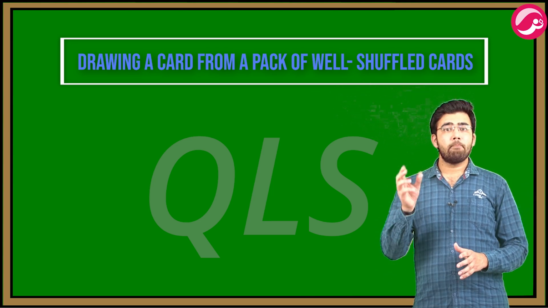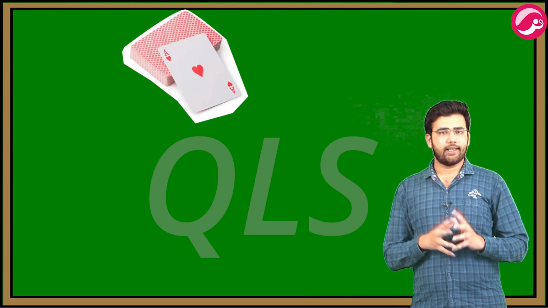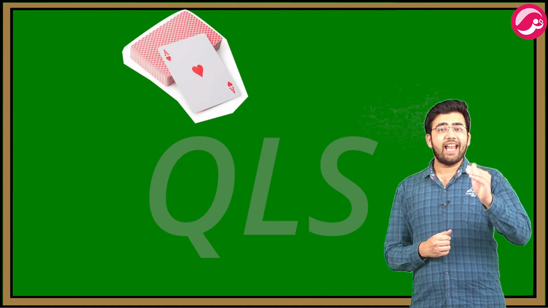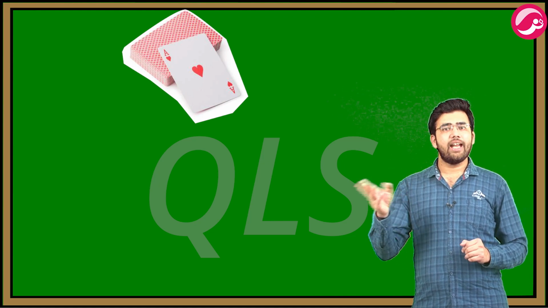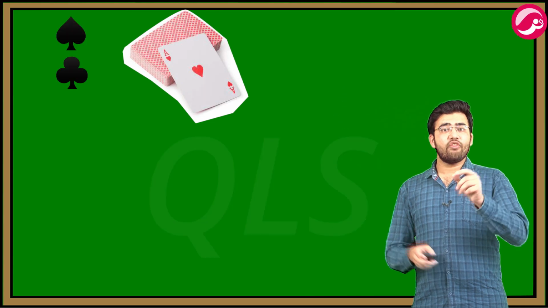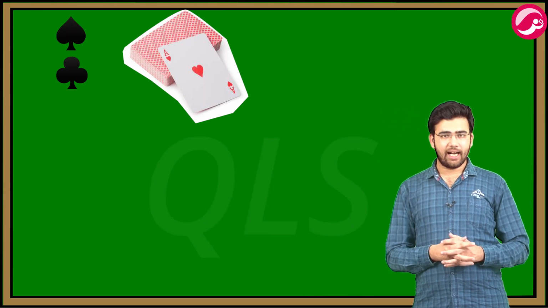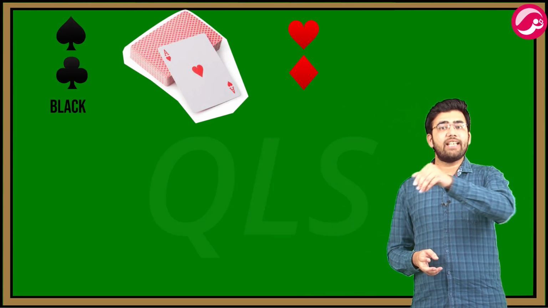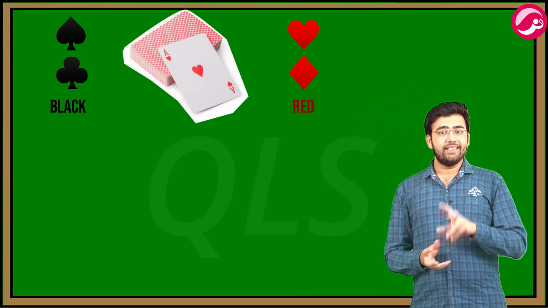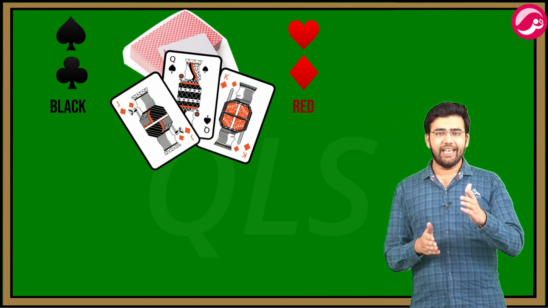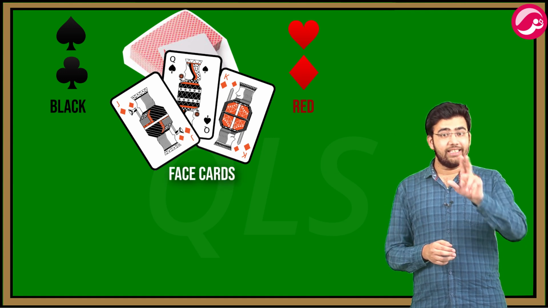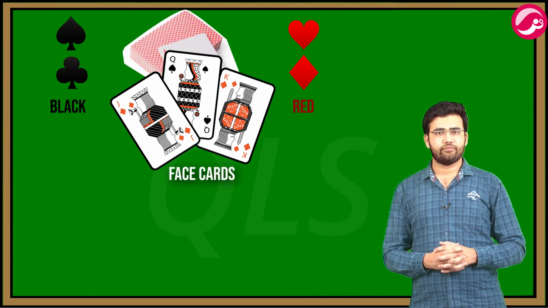Now we will see a pack of cards contains 52 cards. You all know that. It has 4 suits, namely spades, clubs, hearts and diamonds. Cards of spades and clubs are black cards. Cards of hearts and diamonds are of red color. There are 3 honors in each suit. There are kings, queens and jacks. These are called face cards.